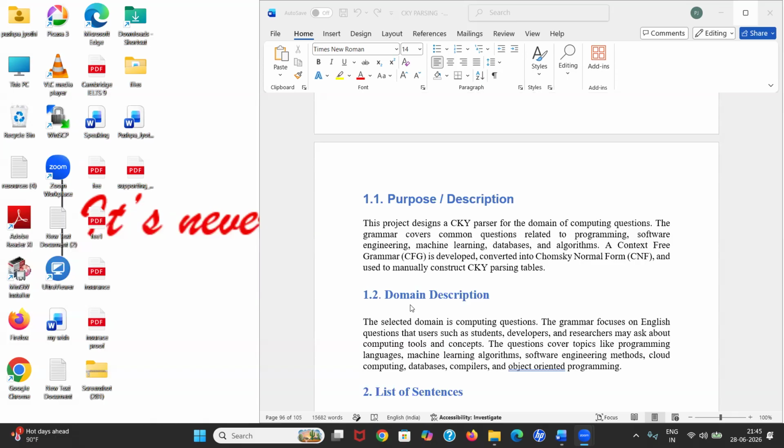There are certain rules. By using those rules we can decide whether the sentence belongs to our language or not, and those rules are nothing but context free grammars and Chomsky normal form. By using those rules we are going to tell whether the sentences belong to our language or not. Here the domain we selected is computing questions. There are a lot of questions in the students' minds about programming, object-oriented programming, AI, machine learning. We took all those questions. We'll verify whether those questions belong to our language or not.